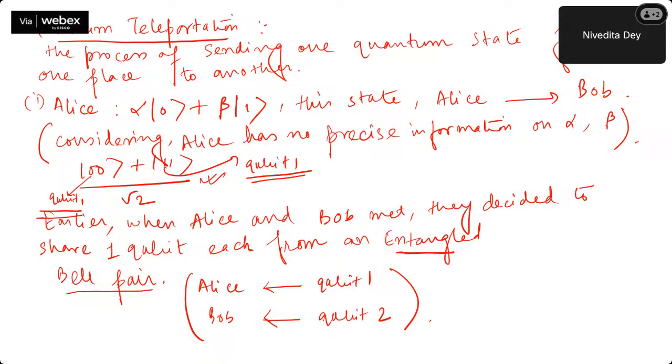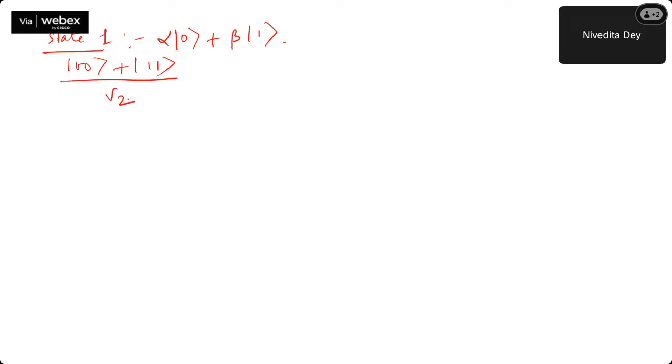Okay. So ultimately, how many states are there? Initially there is state 1, which is nothing but the state that I want to share, which is alpha |0> plus beta |1>. Now I have an entangled pair like this, where this one and this one will be referred to as bit 2, and this one and this thing will be referred to as bit 3.